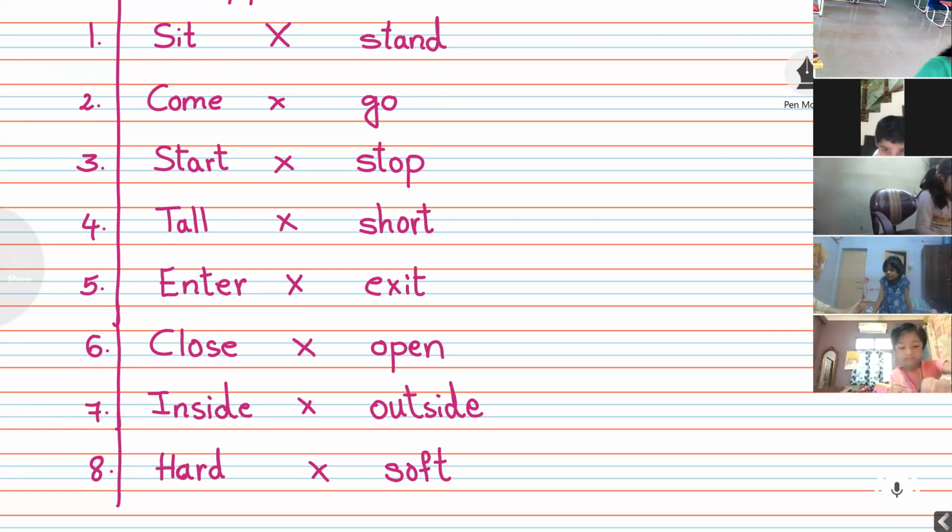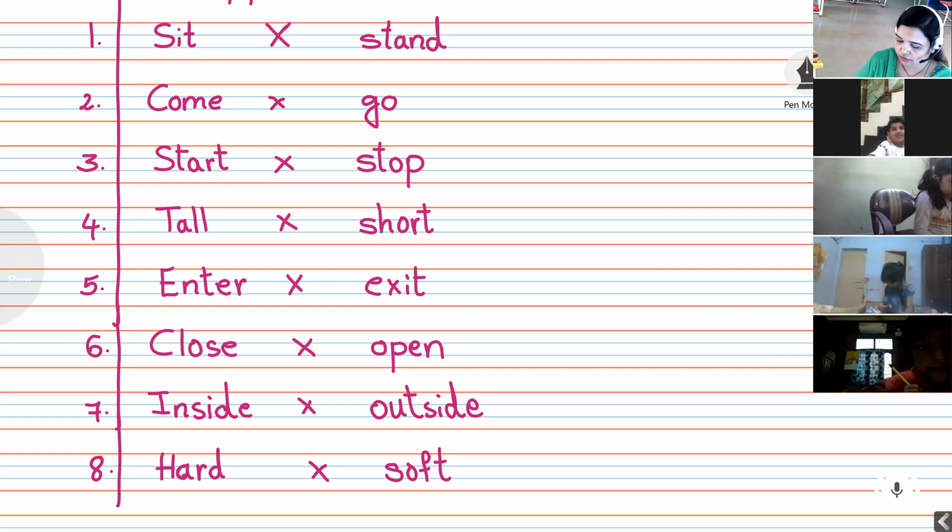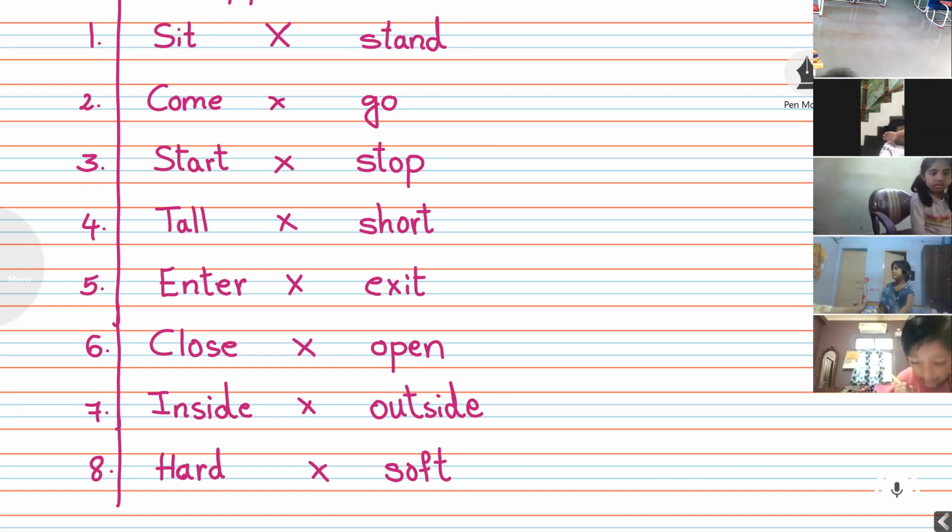Tall opposite short. Enter opposite exit. Close opposite open. Inside opposite outside. Hard opposite soft. Hard opposite soft.